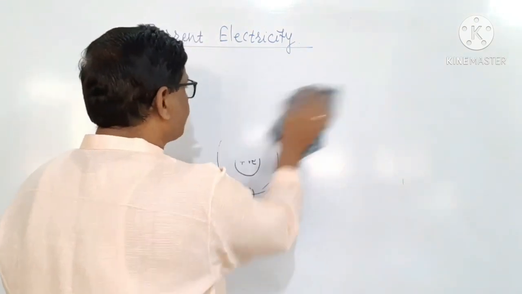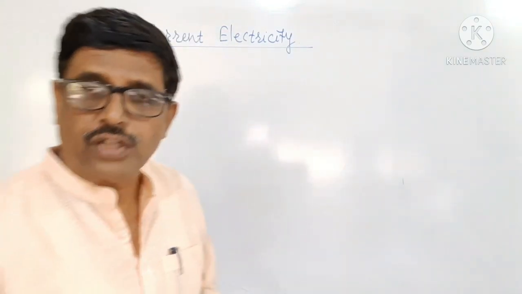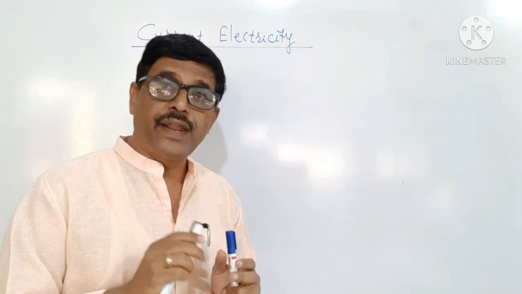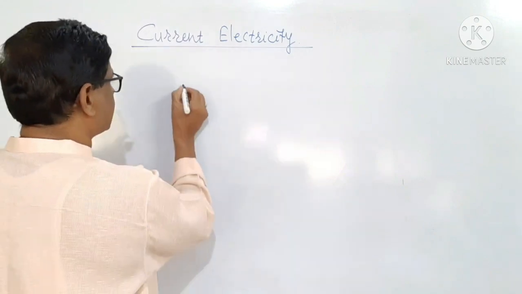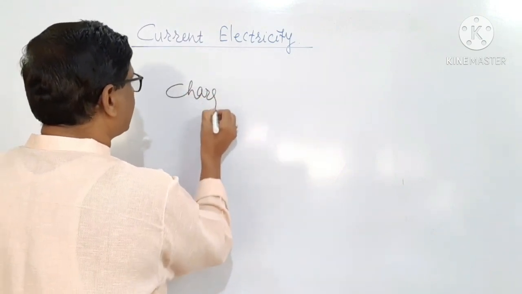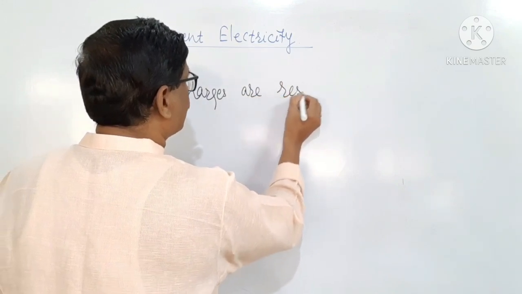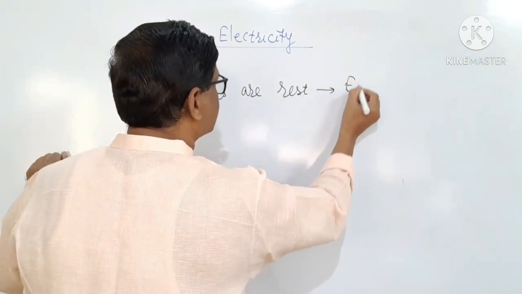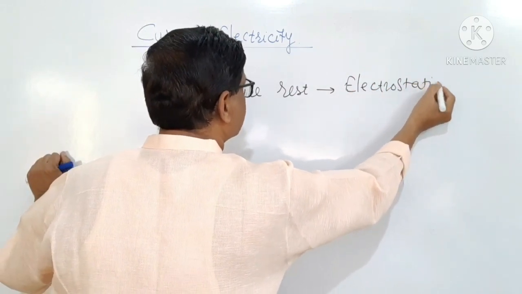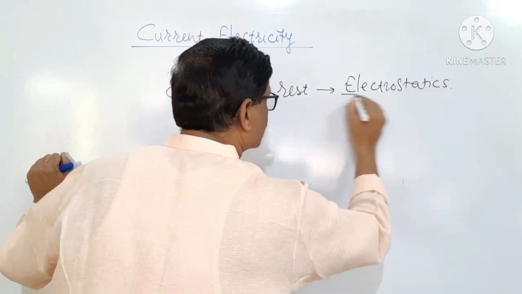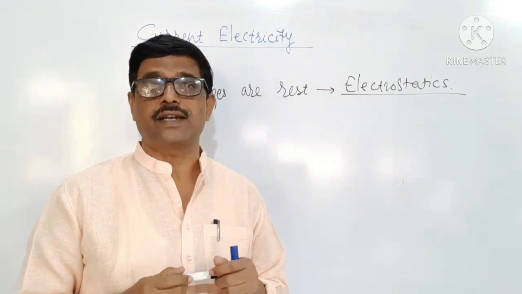Now, thereafter, the charges are of two types. One is positive charge and the other is negative charge. When we are thinking of the study of charges at rest, then we say that we are studying electrostatics. Static means rest. Electrostatics deals with the study of charges at rest.